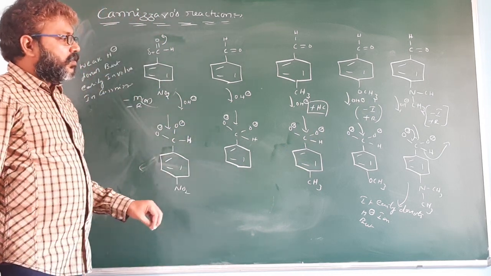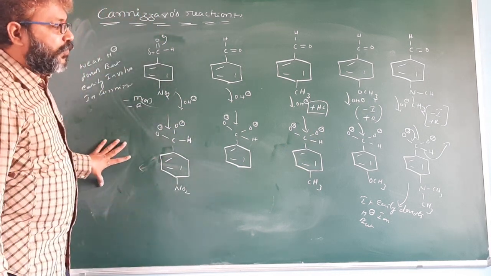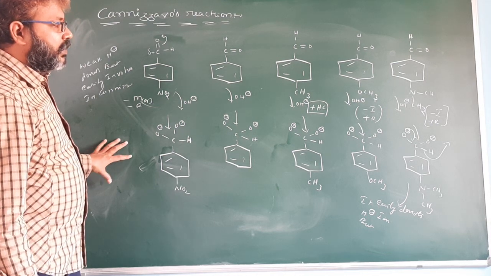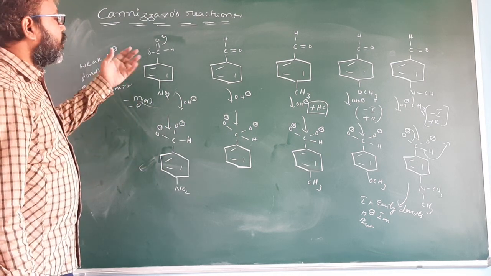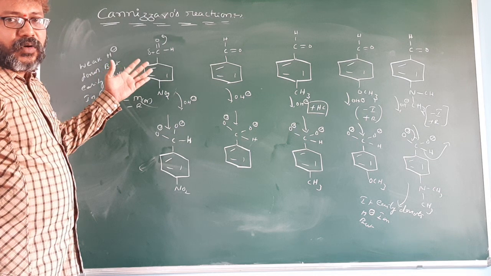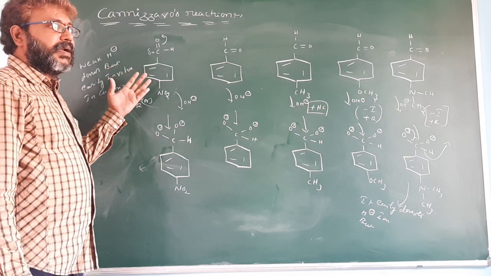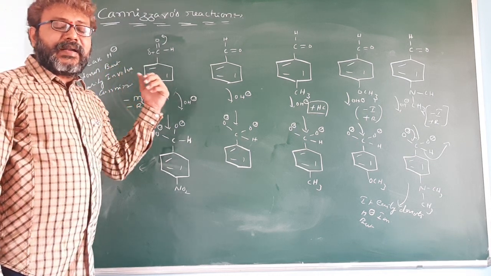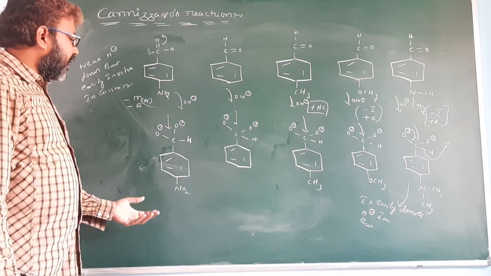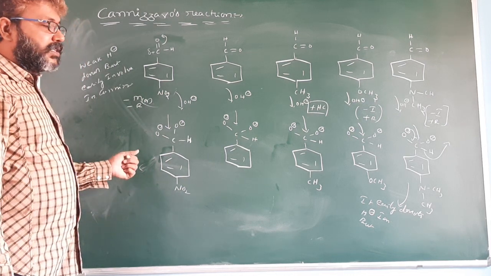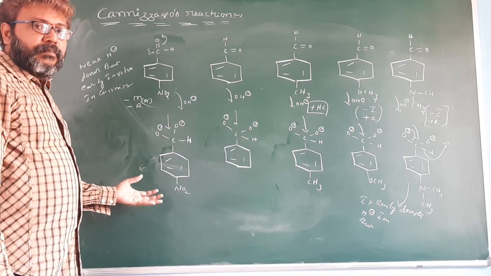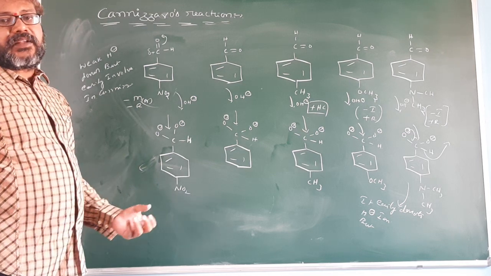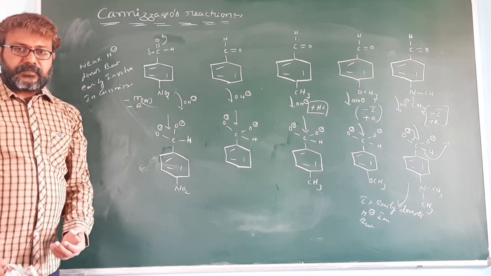One compound easily undergoes Cannizzaro reaction, but it is a bad hydride donor. The second one is a good hydride donor, but it cannot participate in Cannizzaro reaction easily.